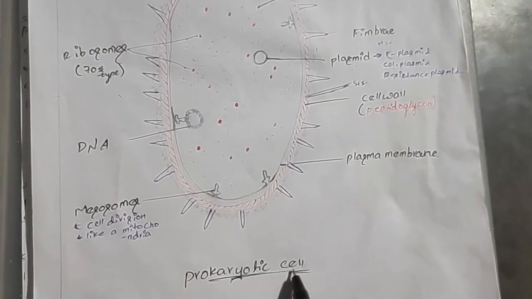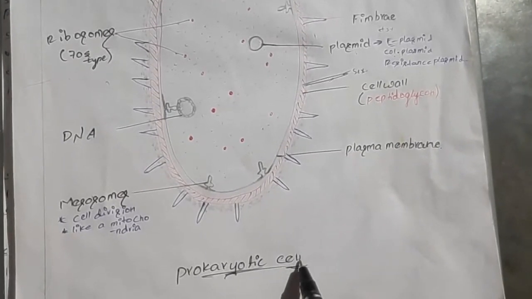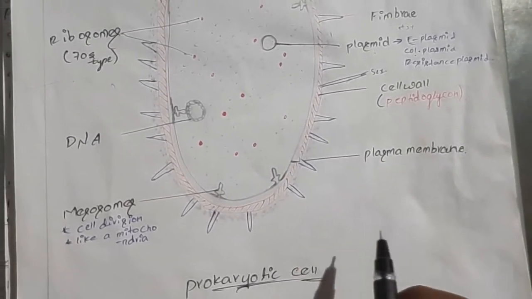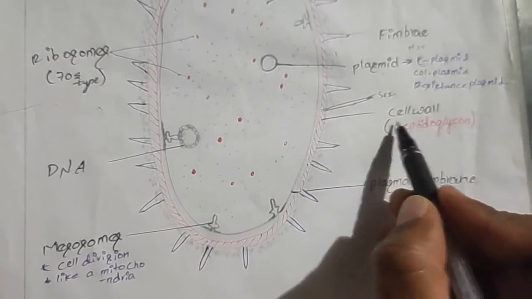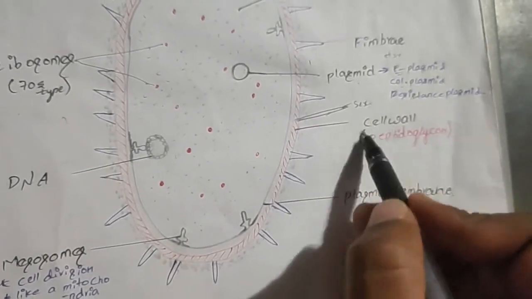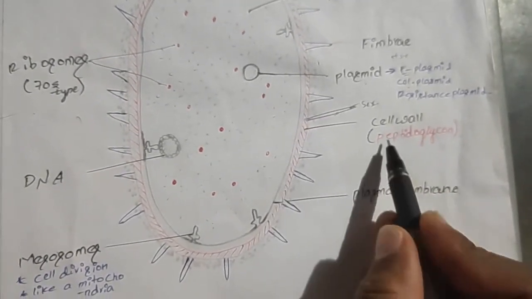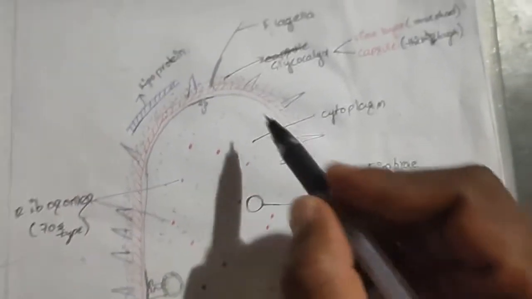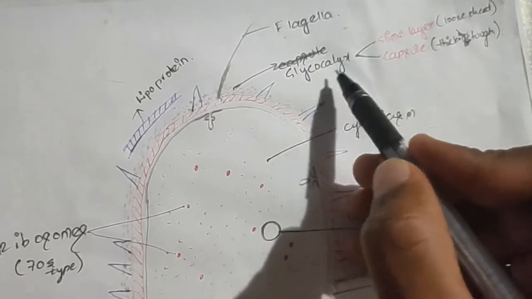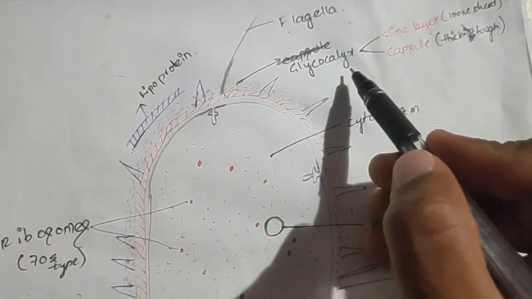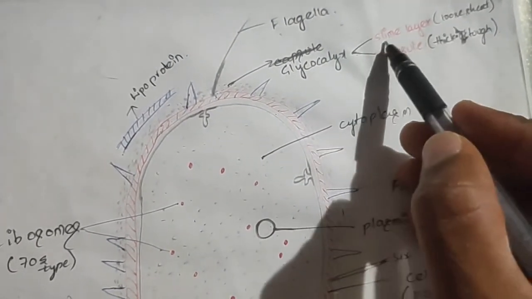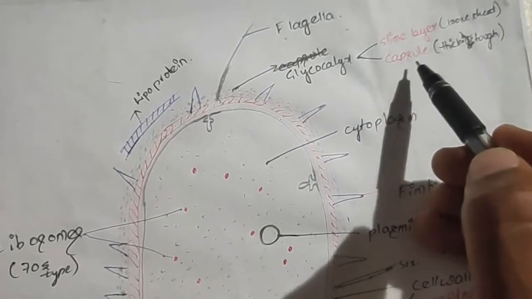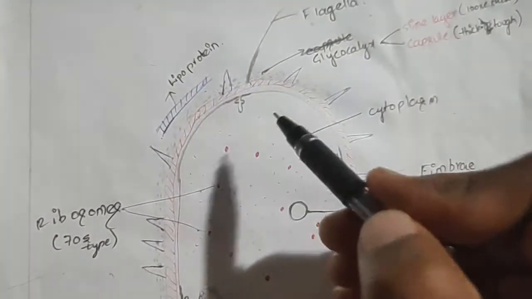Prokaryotic cells. An example of prokaryotic cells is bacteria, and these do not have a nuclear membrane. It has the outermost layer, the cell wall. It is made up of peptidoglycan, and next to the cell wall is the plasma membrane. Both these two layers act as protective layers. In some bacteria, another protective layer is present, known as the glycocalyx, and it is different in composition. It may be a loose sheet known as the slime layer, or it may be a thick and tough cap known as the capsule.